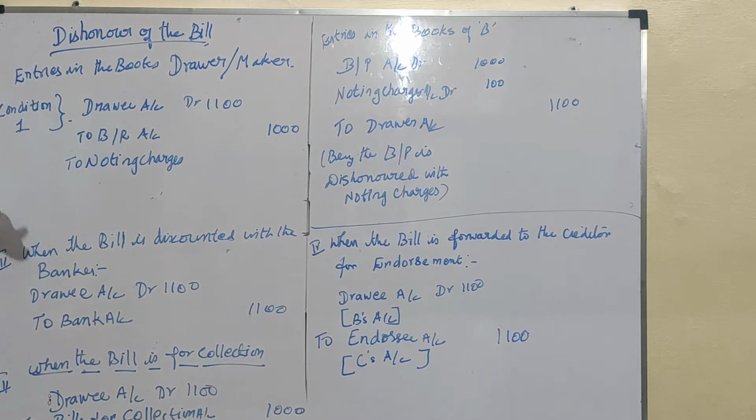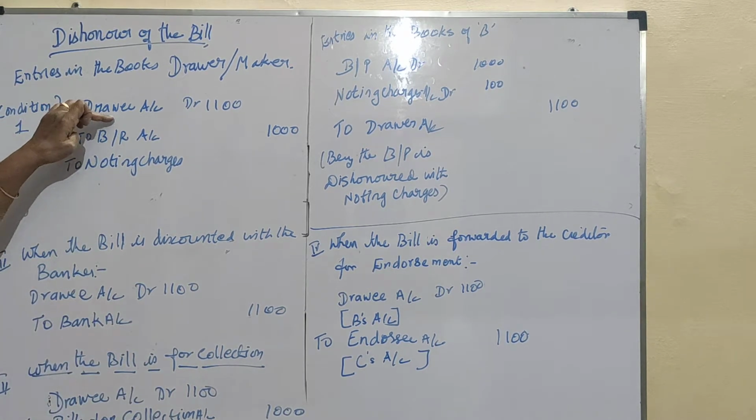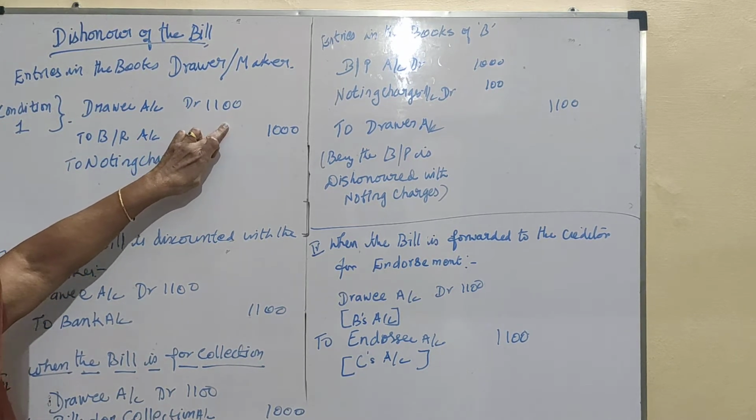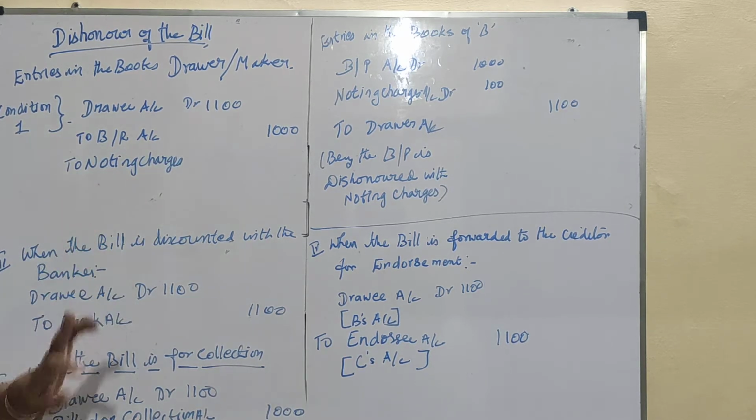Condition 1, when he retains the bill till the maturity date: drawee account debited with 1,100, to bills receivable account 1,000 and noting charges 100 rupees.